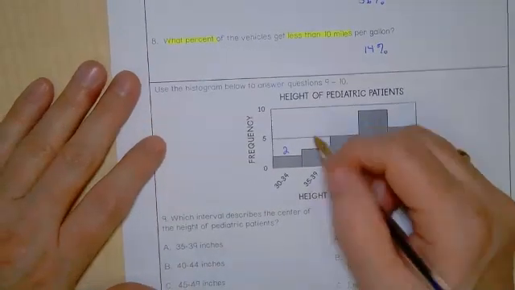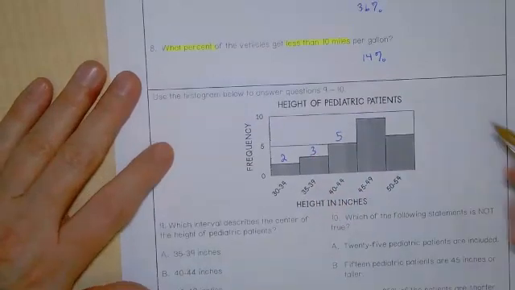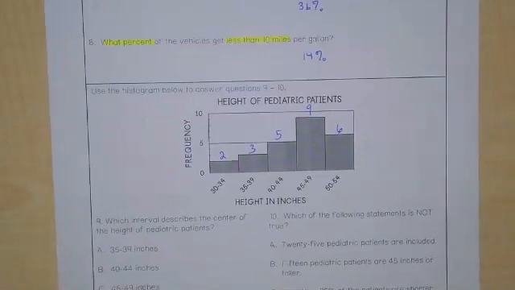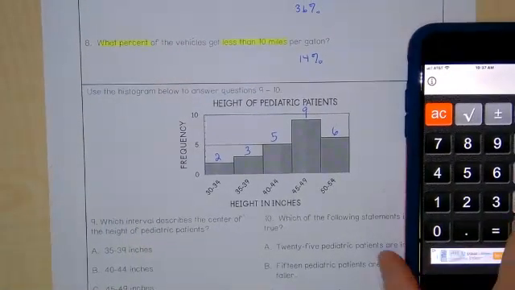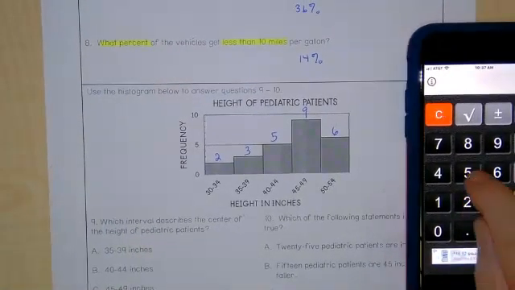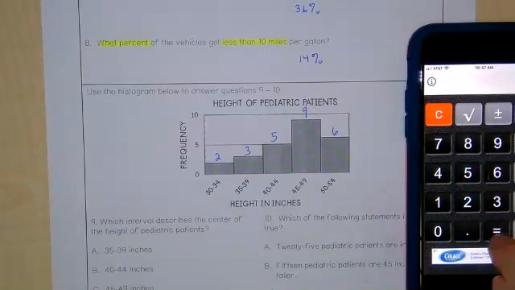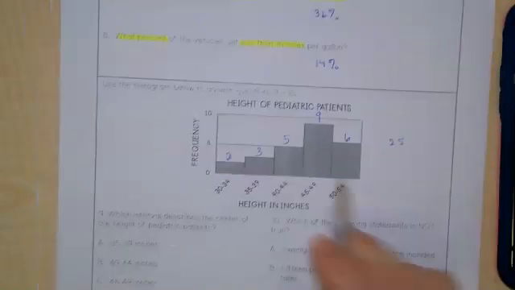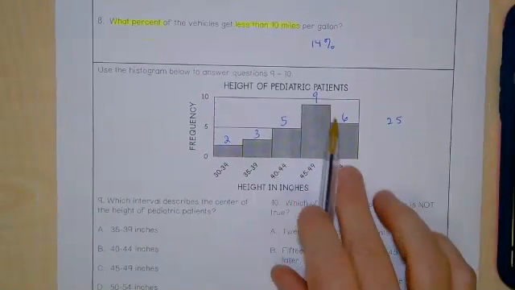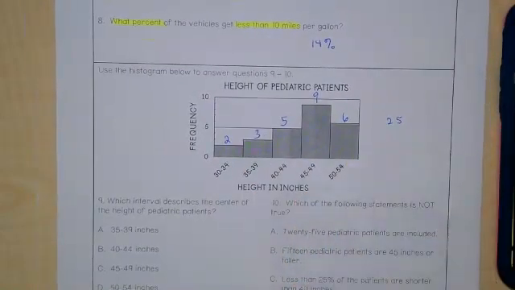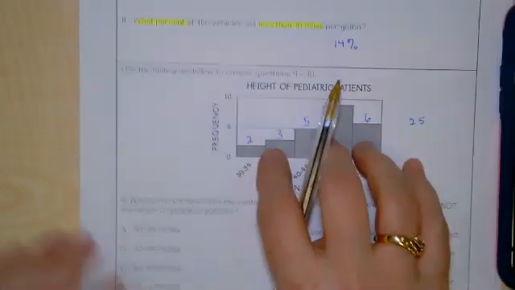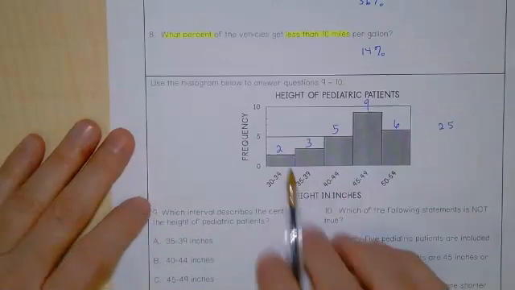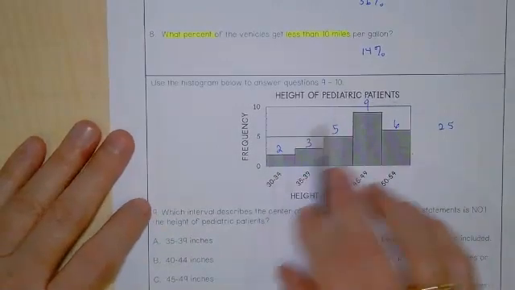This one is 3, 5, 9, and 6. If I add all those together, can I get a total number of people? 25 people surveyed. How many of you, raise your hand, did you write the numbers in and add it up to 25? If you did not do that, I'm not sure how you answered these questions. So make sure whenever you see a histogram, that's the first thing you do. Put those numbers together.